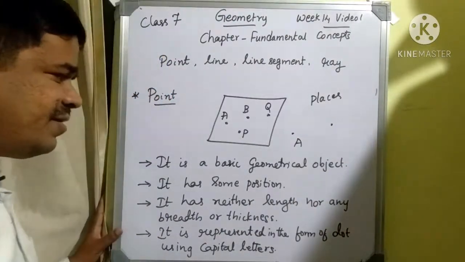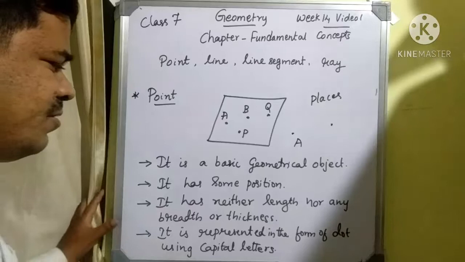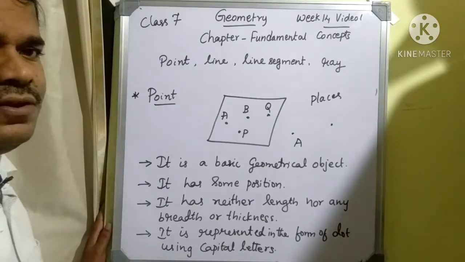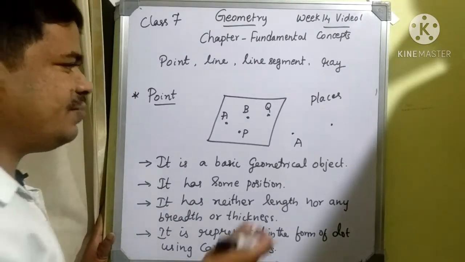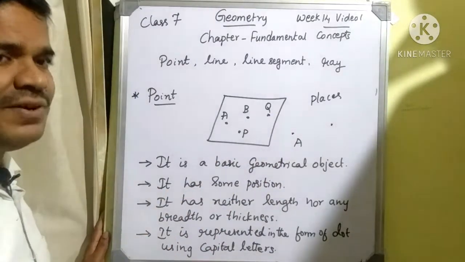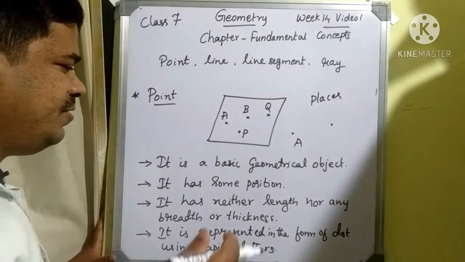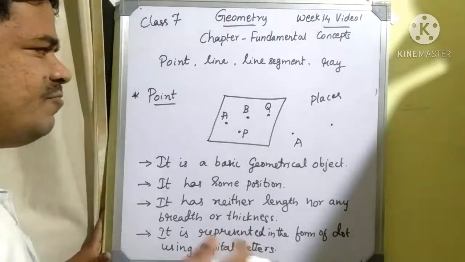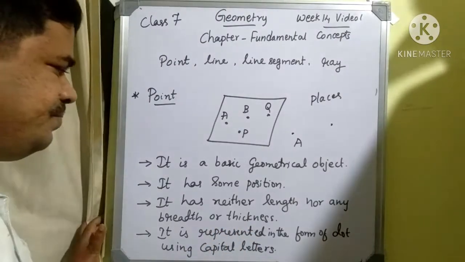Next, it has neither length nor breadth nor thickness. That means it is not having any length, so we can't measure the point. We can just represent it, but we cannot measure a point in the form of length, breadth or thickness.